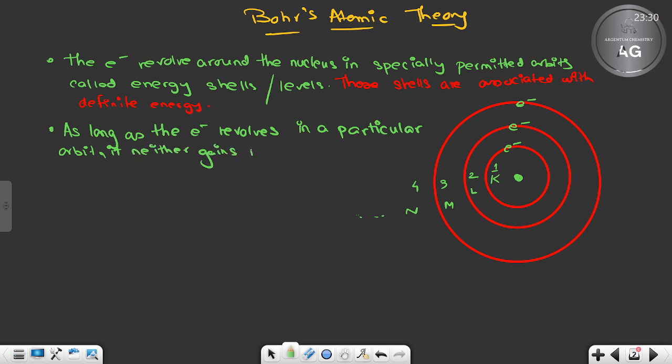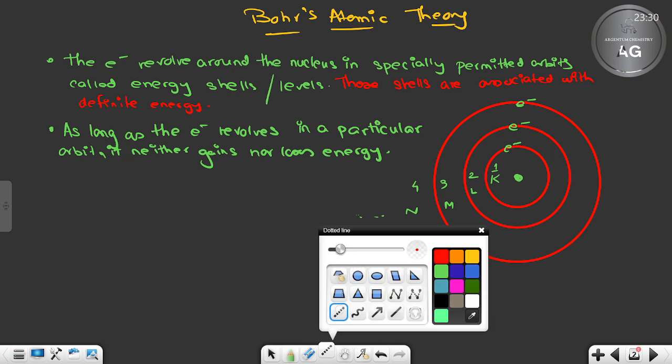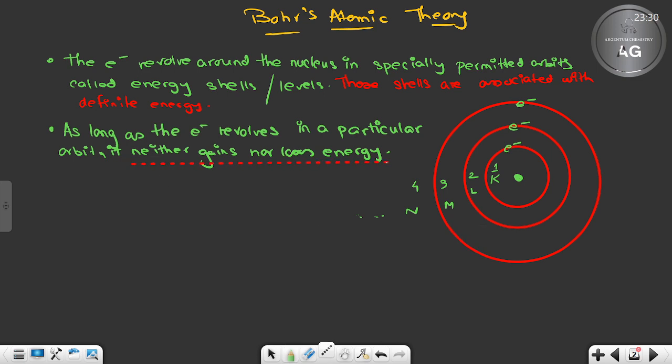It neither gains nor loses energy. Very, very important postulate. It will neither gain energy nor lose energy.